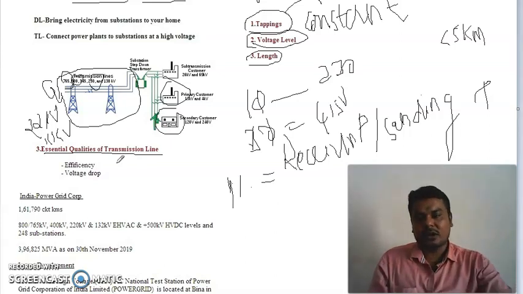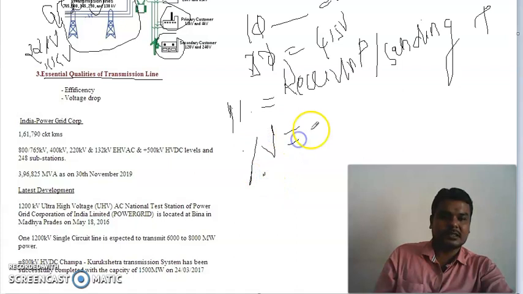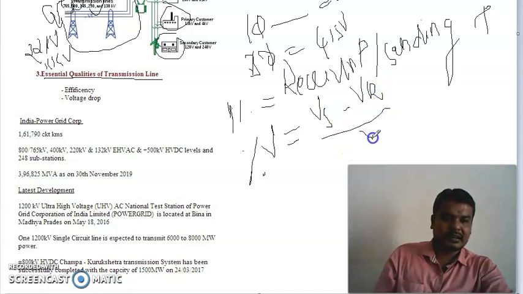Then voltage drop. In order to find the voltage drop, I will use voltage regulation, percentage voltage regulation. Percentage voltage regulation is nothing but sending end voltage minus receiving end voltage, divided by sending end voltage, into 100%.